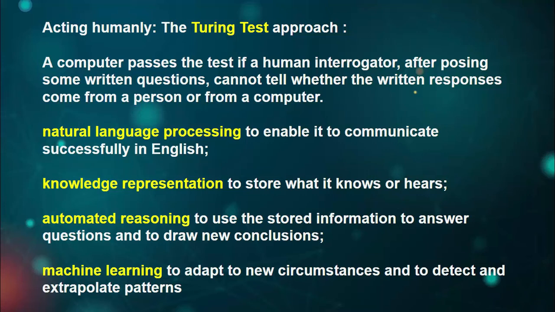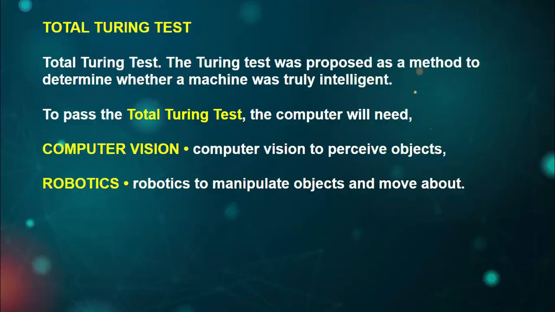Then machine learning, to adapt to new circumstances and detect and extrapolate patterns, which means that to understand something, we need to understand the patterns also. Which means that we understand the routine regarding the machines. We need to understand what things must be repeated and what things must happen in a unique way. So these are the things regarding acting humanly.